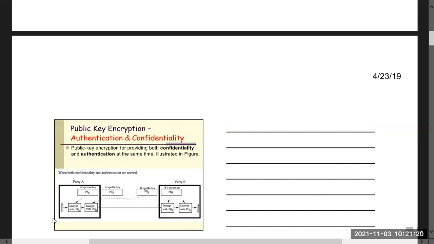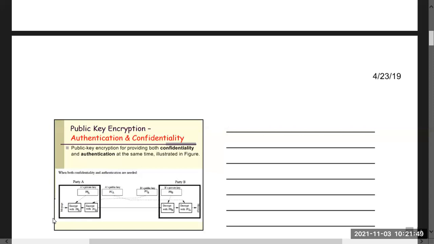After that, for authentication, to show that indeed I am party A, A will encrypt the message using its own private key. And for confidentiality, it will encrypt the message using B's public key.